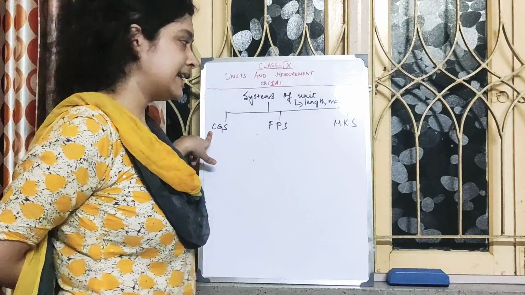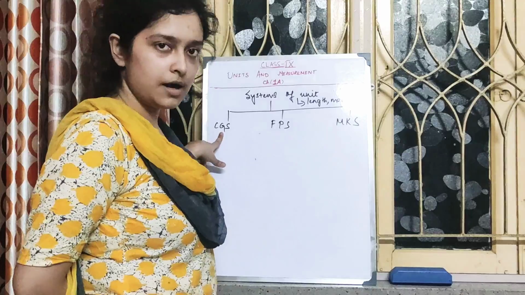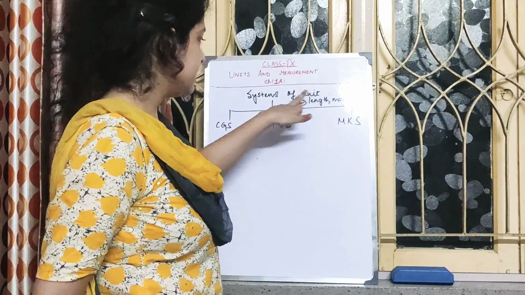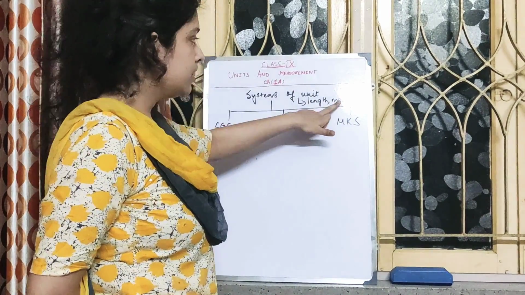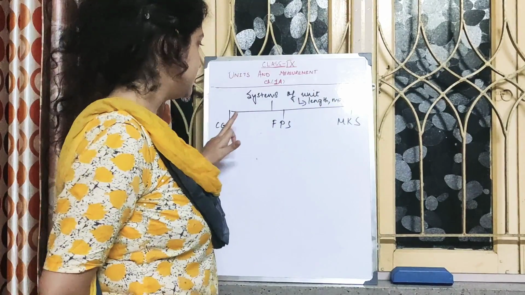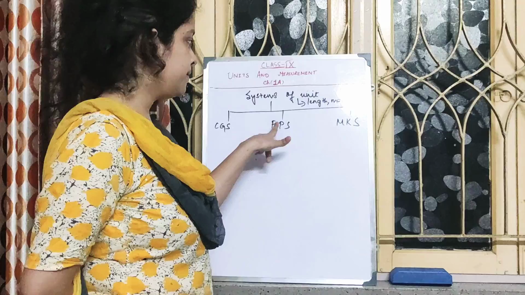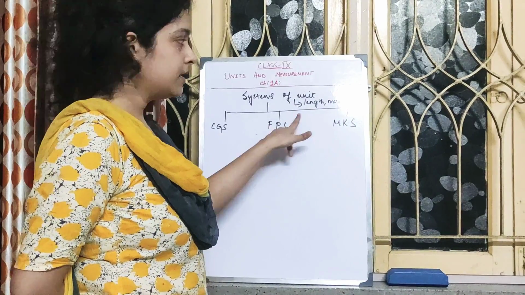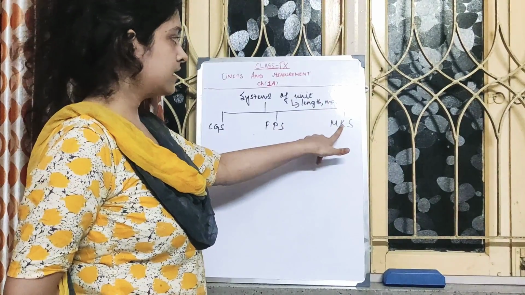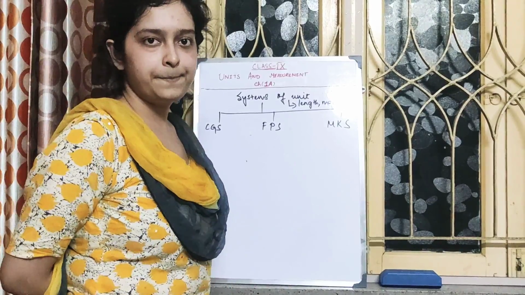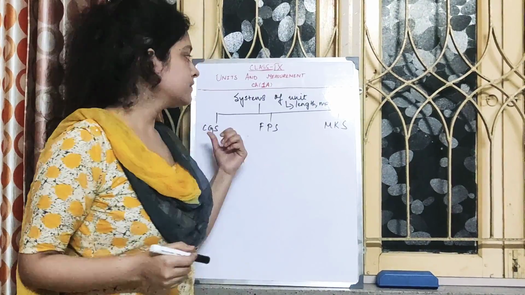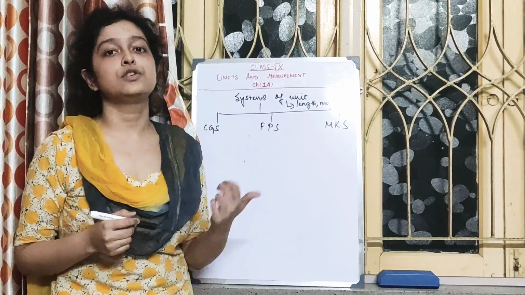C stands for centimeter, G for gram. That means the unit of length in this system is centimeter, mass gram, time second. FPS is foot, pound, second. MKS is meter, kilogram, second. So these were the 3 systems of units.